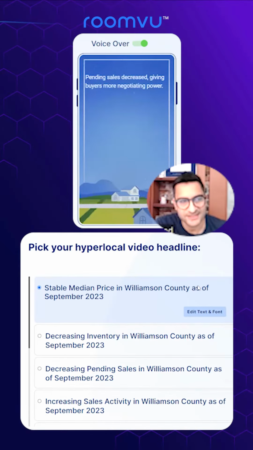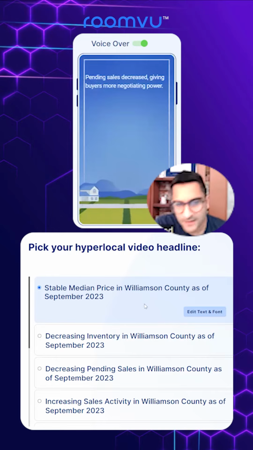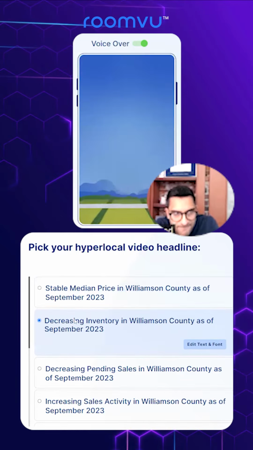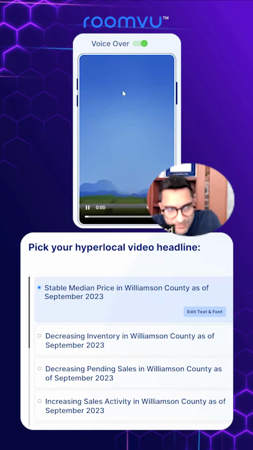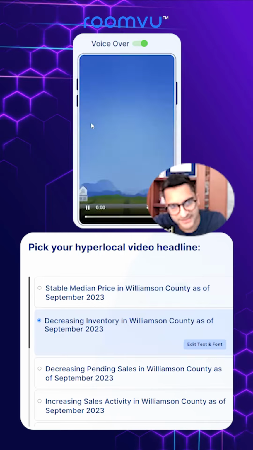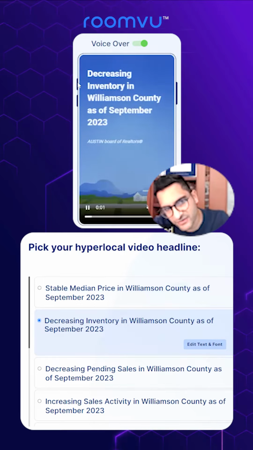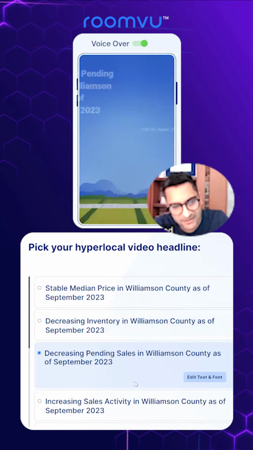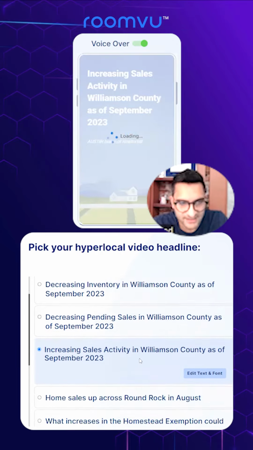Okay, so let's assume that it's Williamson County. You have a lot of different updates in here, okay? So this one is basically saying stable prices in Williamson County as of September. This one is basically saying decrease in inventory in Williamson County. This one is saying decreasing in pending sales. This one is saying increasing in sales activity.